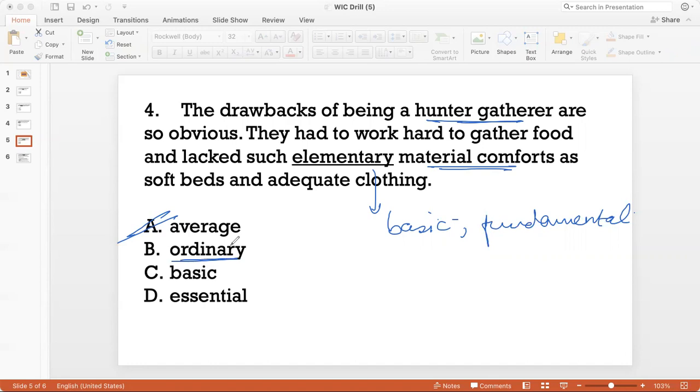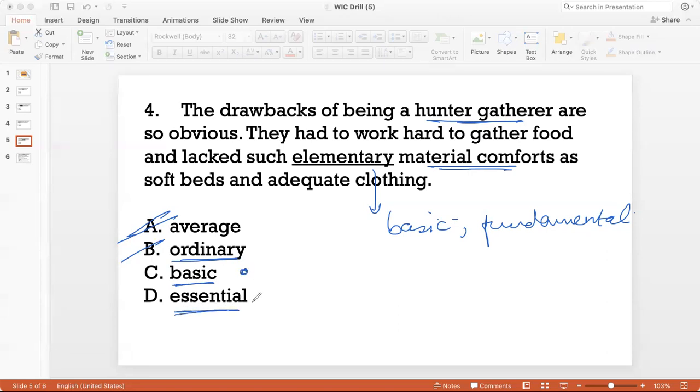Why? Because when I talk about ordinary, I can probably say ordinary in terms of something that is common, so common that it doesn't even excite interest, right? But here we are talking about hunter-gatherers, and for them, the idea of a soft bed or adequate clothing was not an ordinary idea. It was a basic necessity. So I would prefer basic over ordinary. So I don't like B. Basic, definitely. When I was thinking of words, fundamental, basics came to me, so I like this.